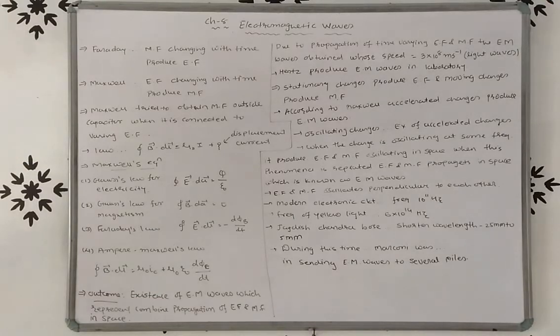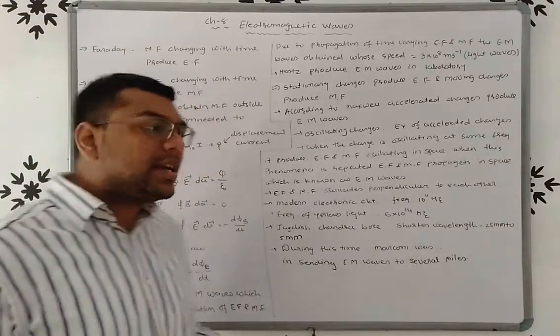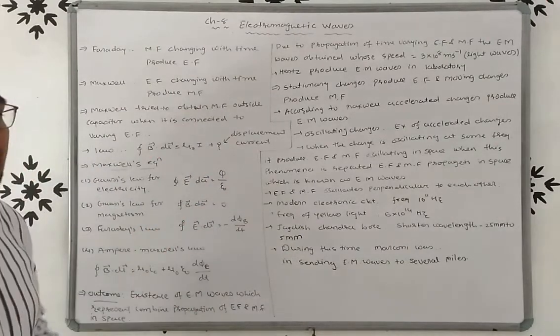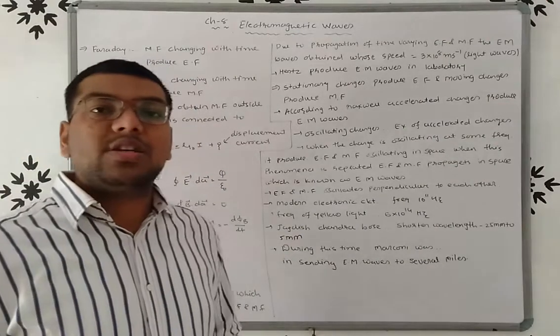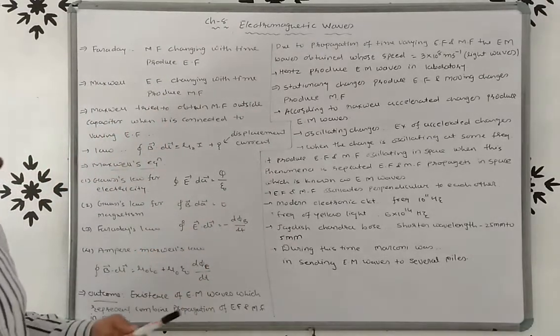The question will be like this, which will be asked for 2 marks: give the Maxwell's different equations. First equation, Gauss law for electricity: closed integral E dot dA equals Q by epsilon 0. Second, Gauss law for magnetism: closed integral B dot dA equals 0.